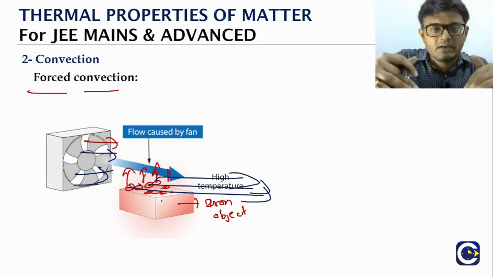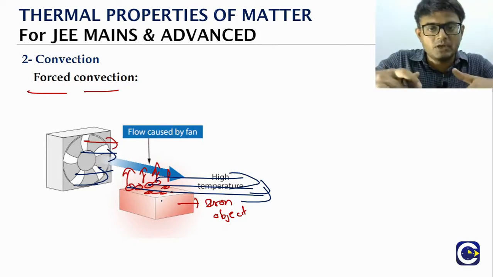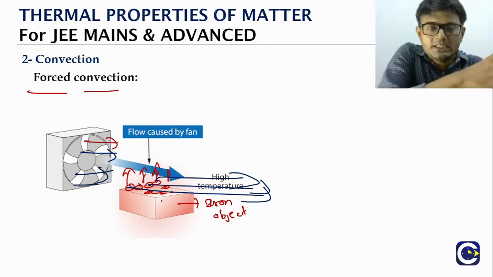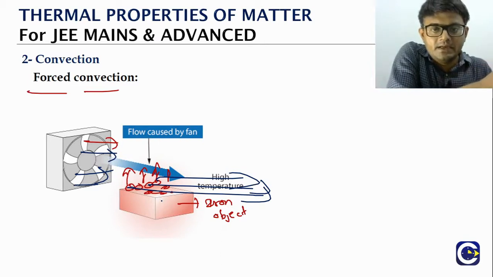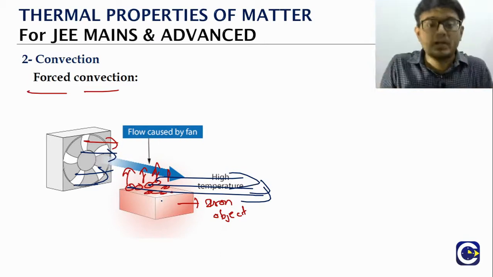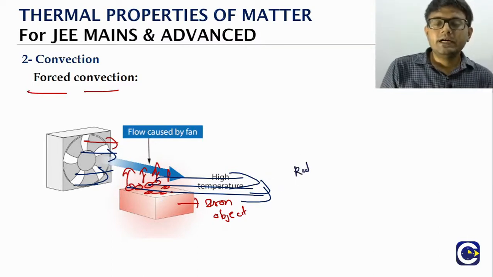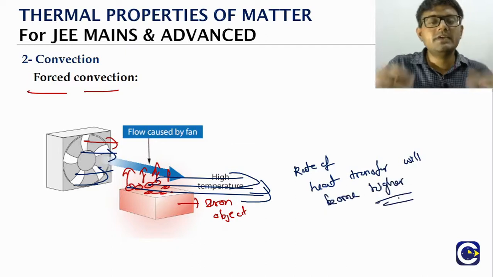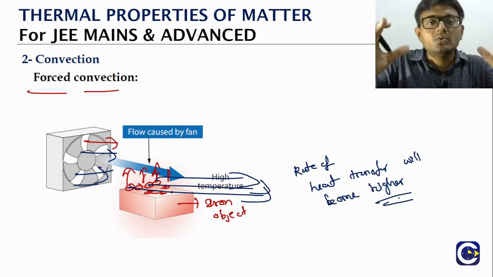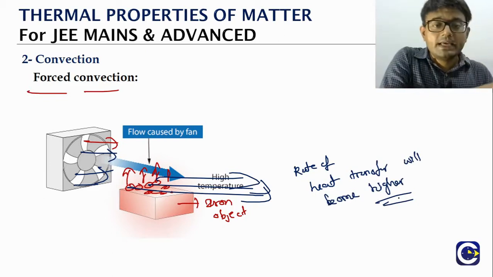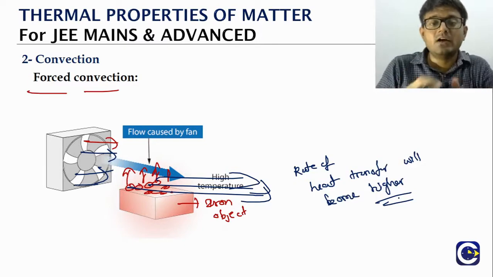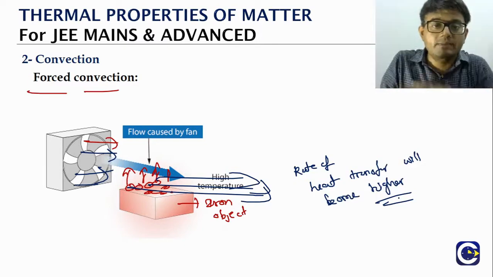Previously, due to natural convection, it takes some time for the layer to absorb the heat and then rise. Now, since there is a fan kept sideways and the air molecules are forcibly blown away, what we will observe is that the rate of heat transfer will become higher. Obviously, we are not allowing gravity alone to do the job. We are keeping some external force to drive these layers of air molecules. So another layer will come, that also will be driven, another layer will come, like this.